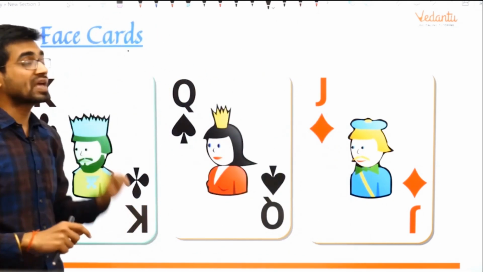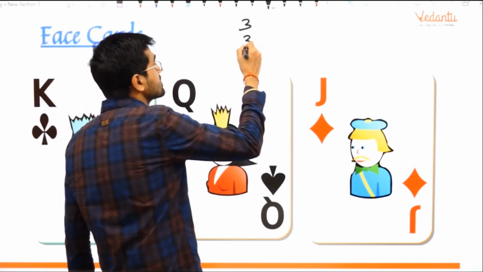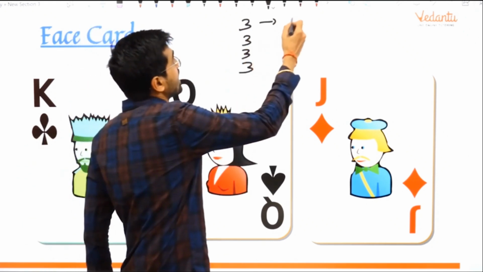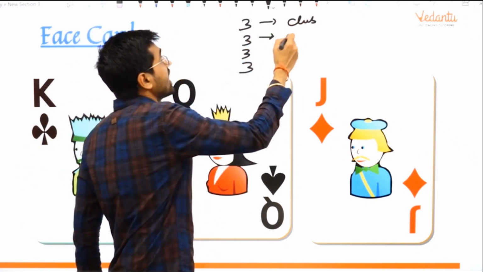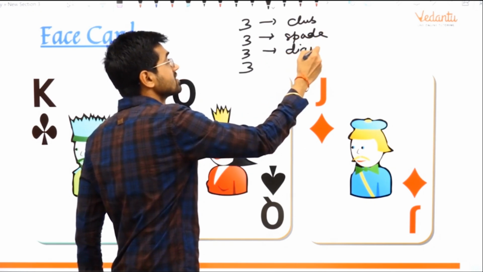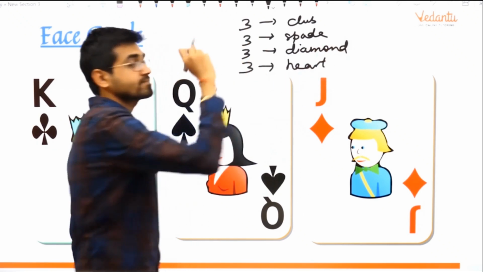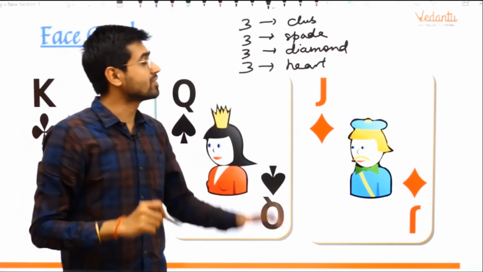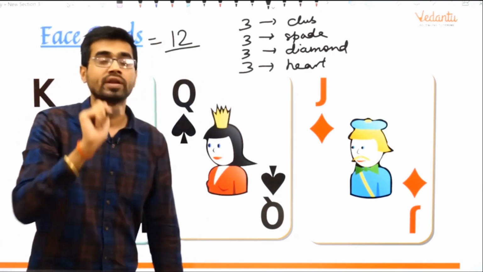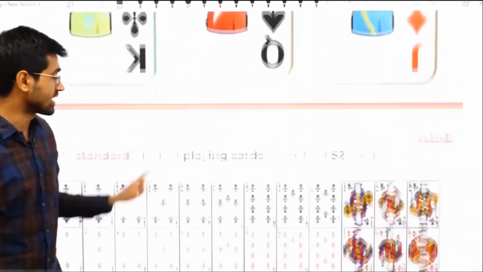Okay. So altogether, how many face cards will be there? 3 face cards in clubs, 3 face cards in spade, 3 face cards in diamond, and 3 face cards in heart. Yes, and total will be 12 face cards. Yes, remember this, very important. Most of the time they keep on asking you, so don't get confused.